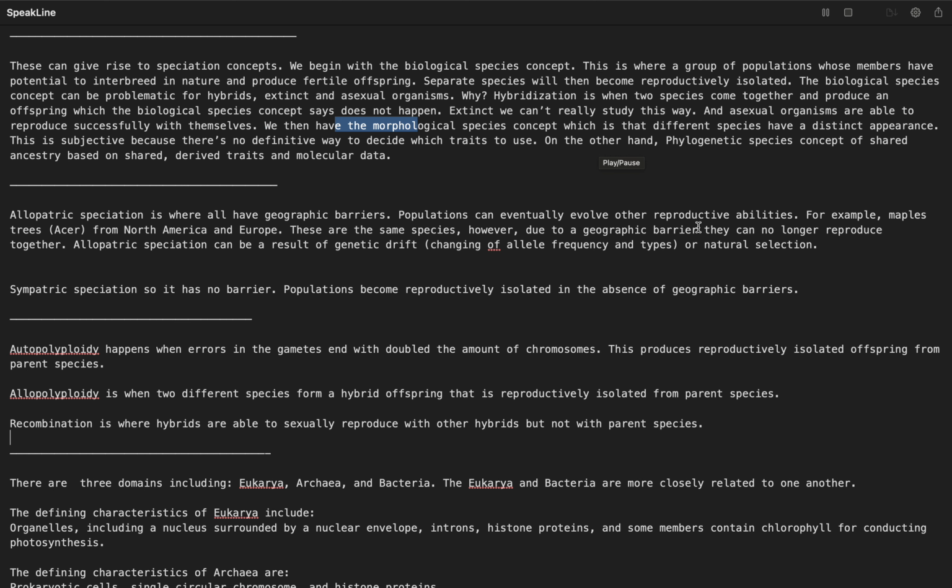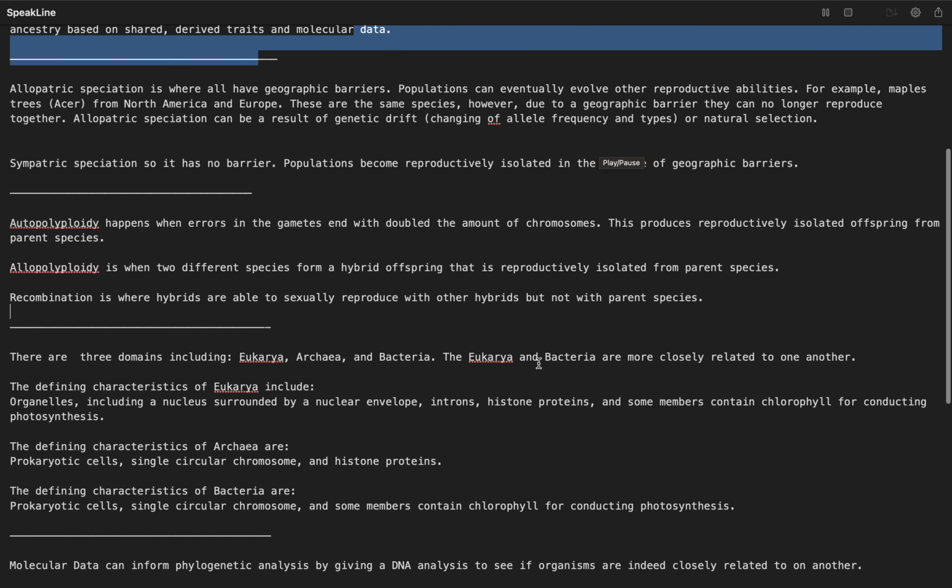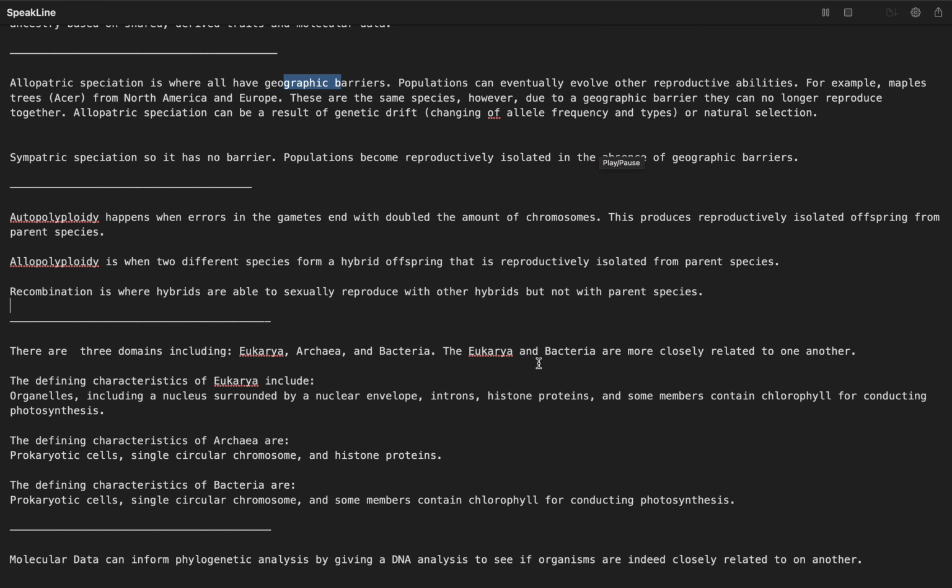We then have the morphological species concept, which is that different species have a distinct appearance. This is subjective because there's no definitive way to decide which traits to use. On the other hand, the phylogenetic species concept is based on shared ancestry, using shared, derived traits and molecular data. Allopatric speciation is where there are geographic barriers.